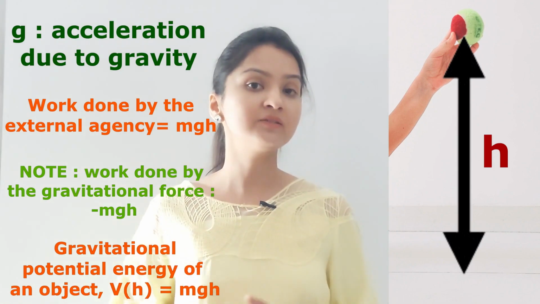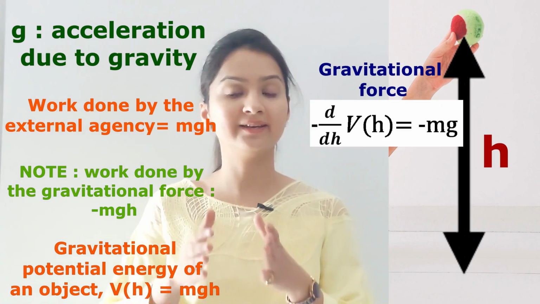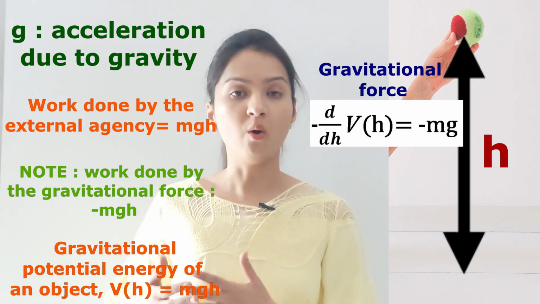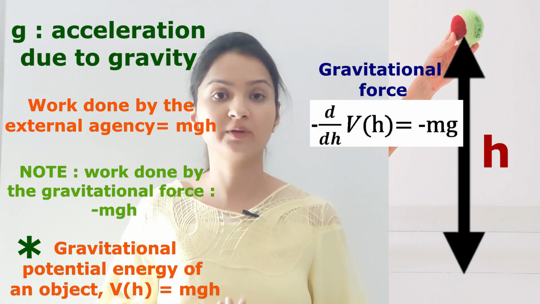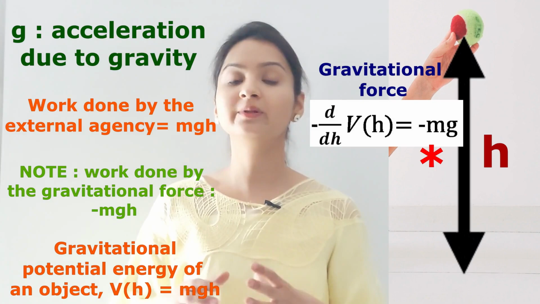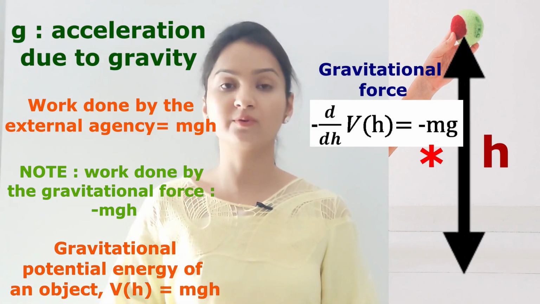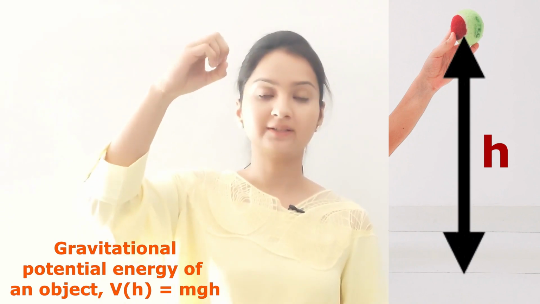Now if this height is variable, what is the gravitational force? We define it as the negative derivative of the gravitational potential energy of an object with respect to the height. Now this comes out to be minus mg, which simply indicates that gravitational force is acting in the downwards direction.